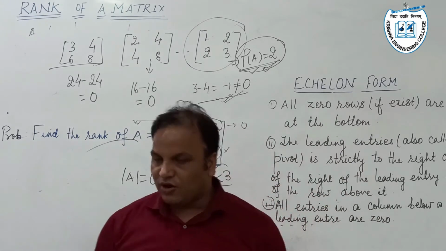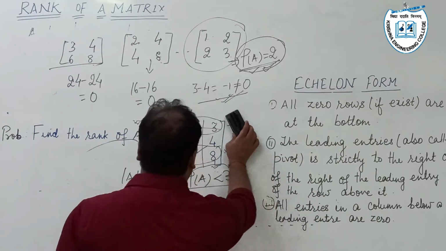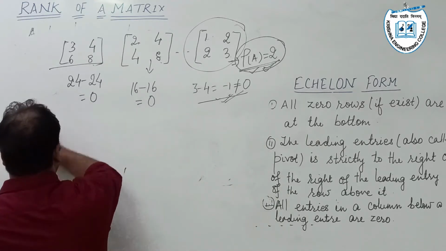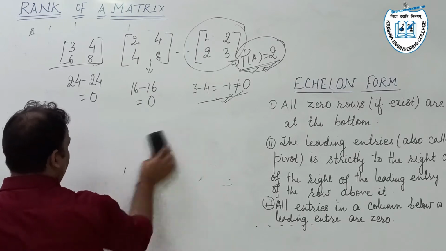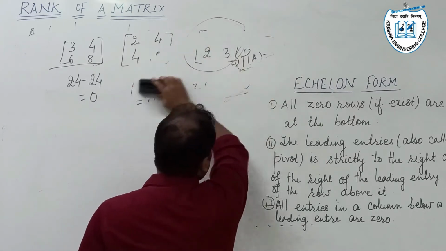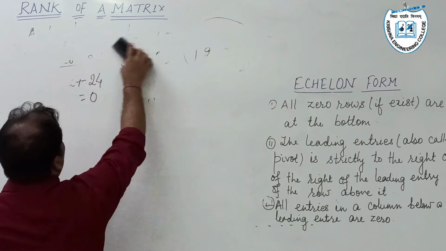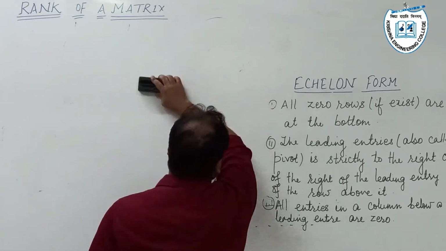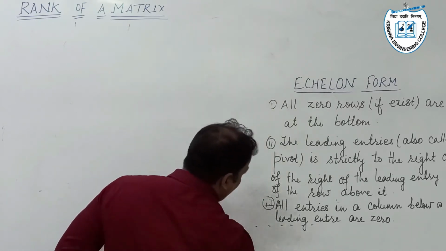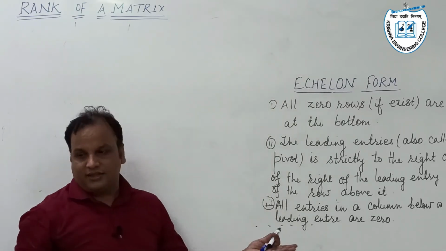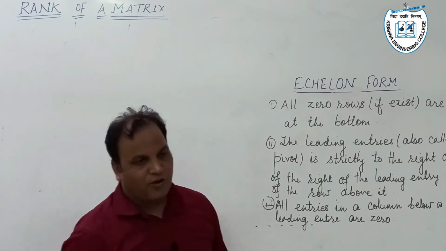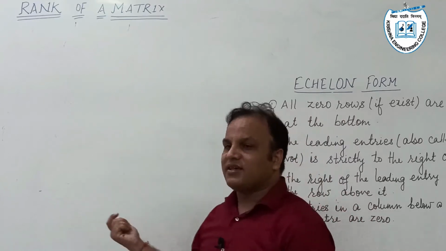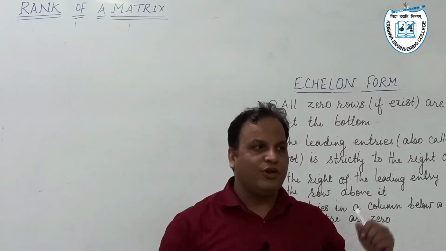The alternate methods of obtaining the rank of a matrix are the echelon form method and the normal form method. First, I am going to explain the echelon form method. This method is the quickest method, or you may say the default method, by which we can find the rank of a matrix. If in your examination no method is specified, just a question like this, you have to find the rank of a matrix, we apply this particular method, because the calculation comfort is the beauty of this method.